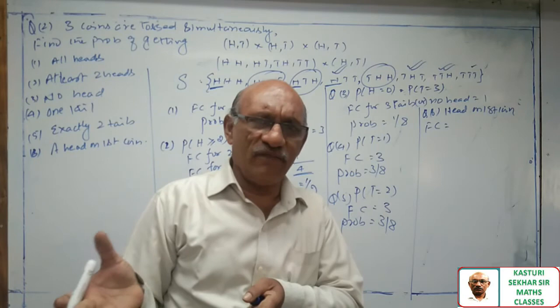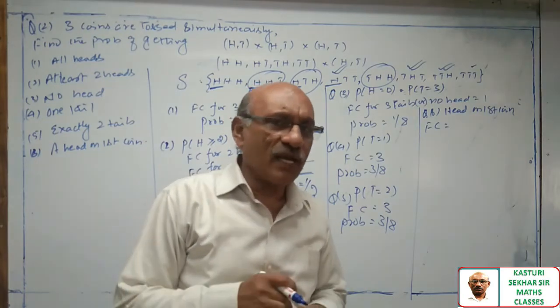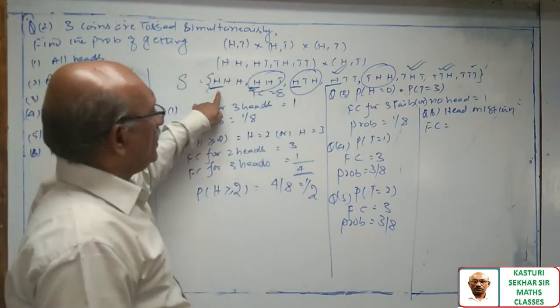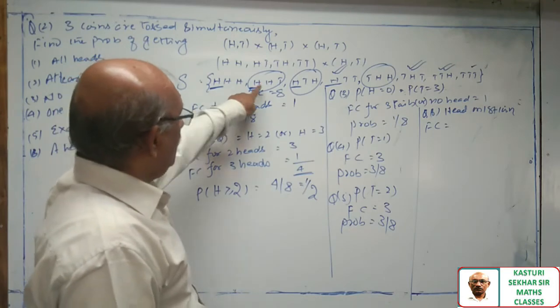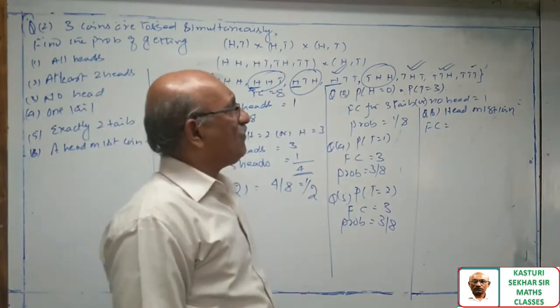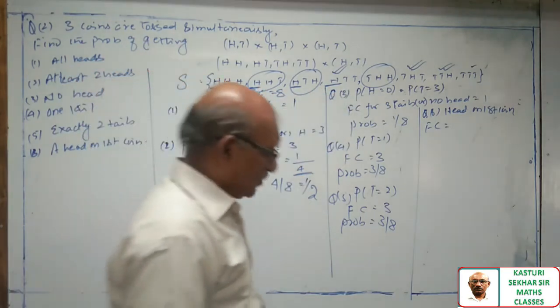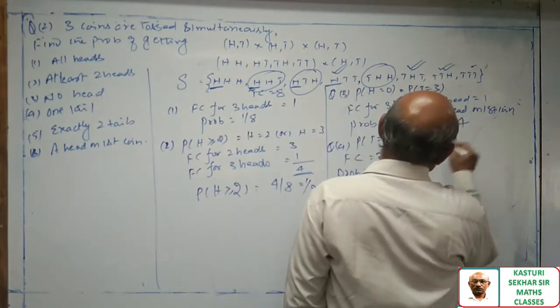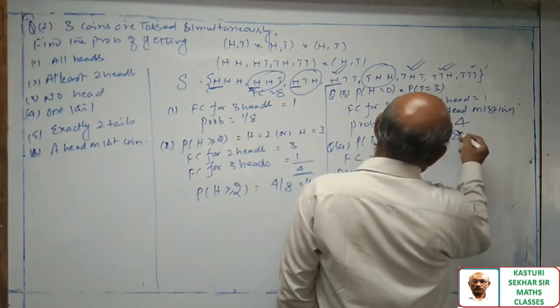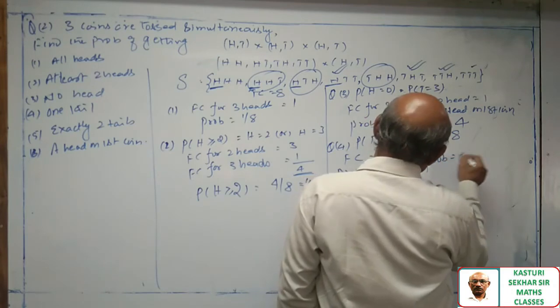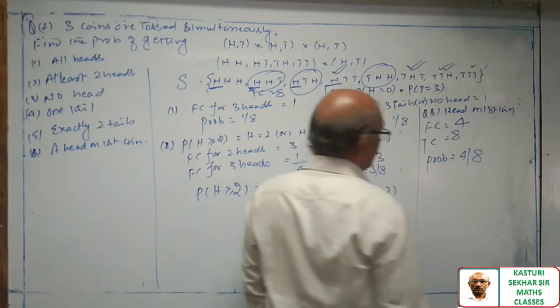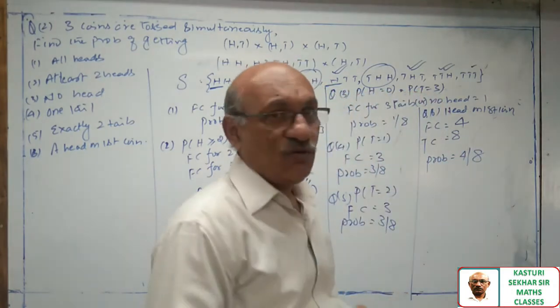That you have to identify. So this is H on the first coin. These are the 4 cases which are starting with H. Favorable cases are 4. Total number of cases are 8. Probability is equal to 4 by 8.